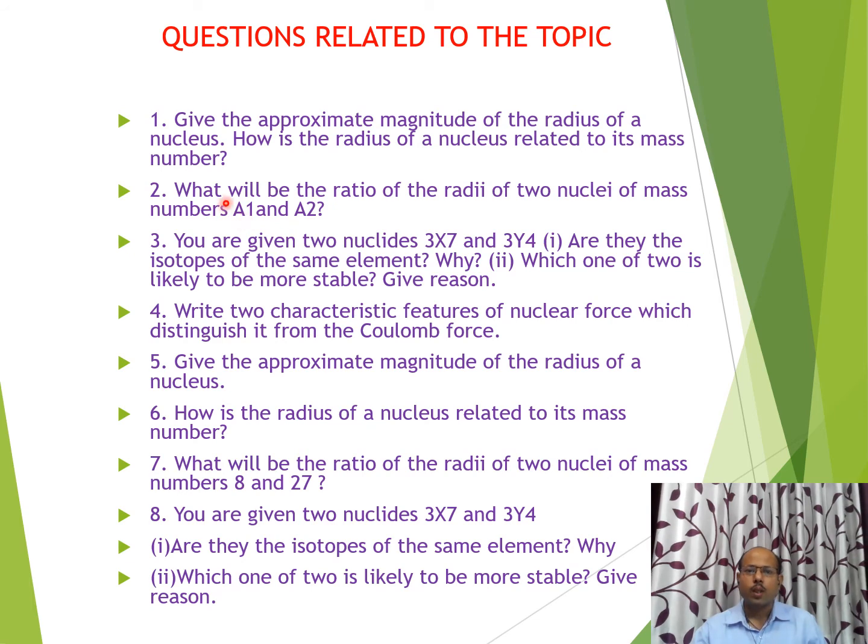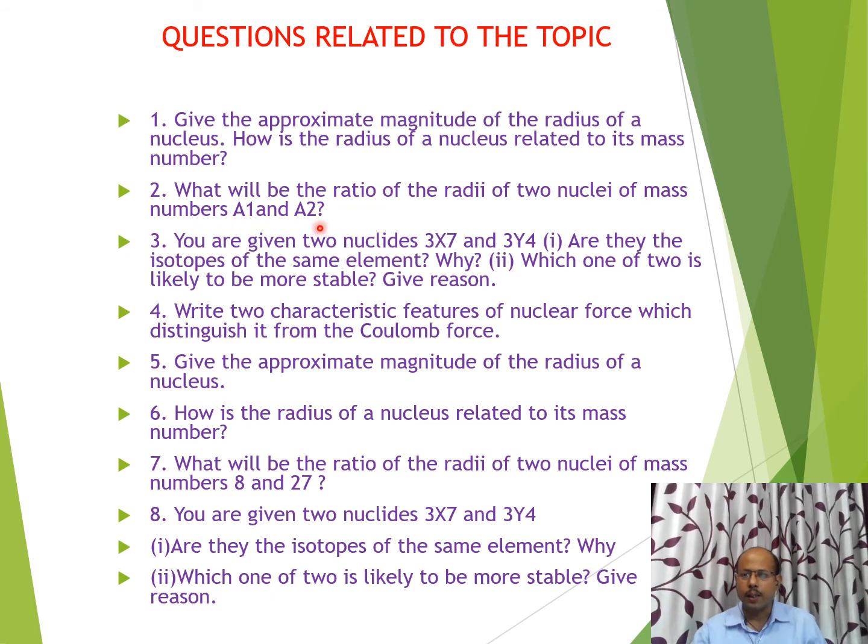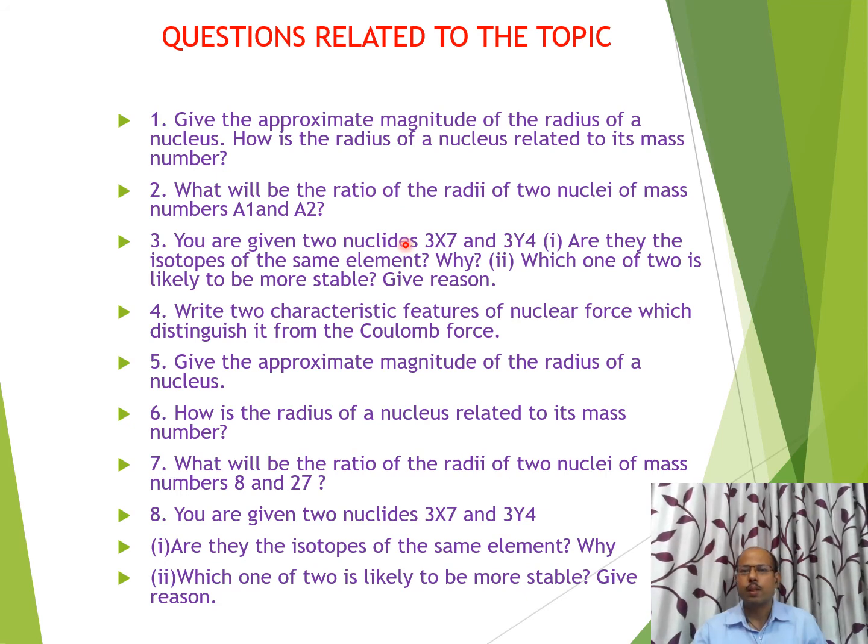Second question, what will be the ratio of radii of two nuclei of mass number A1 and A2? Just as we have discussed, R equals R naught A to the power 1 by 3. Therefore, R1 by R2 will simply be equal to A1 by A2 to the power 1 by 3.